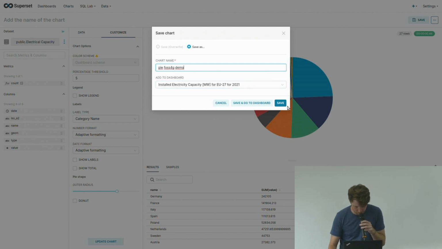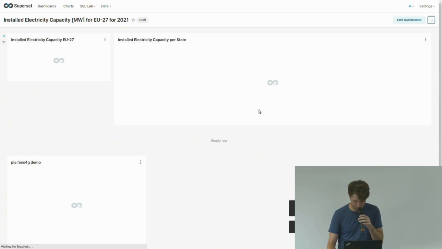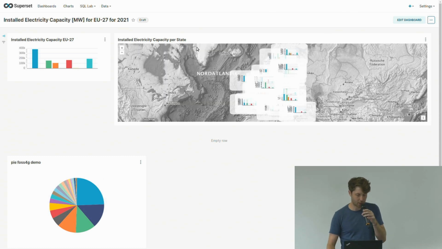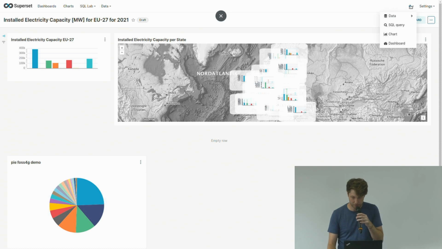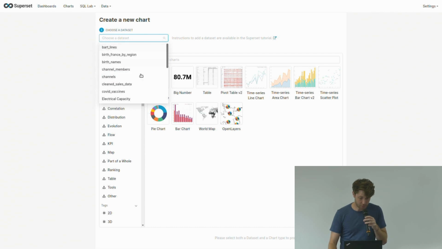Maybe something like this. I can save it and I can go to the dashboard. Now I can see that I created this chart here. Now I want to create another chart, which is actually the cartodiagram plugin. So I create a new chart. Choose the same data set.